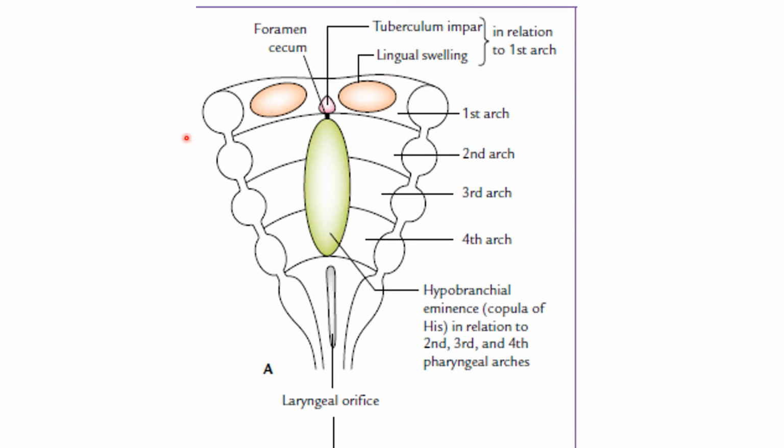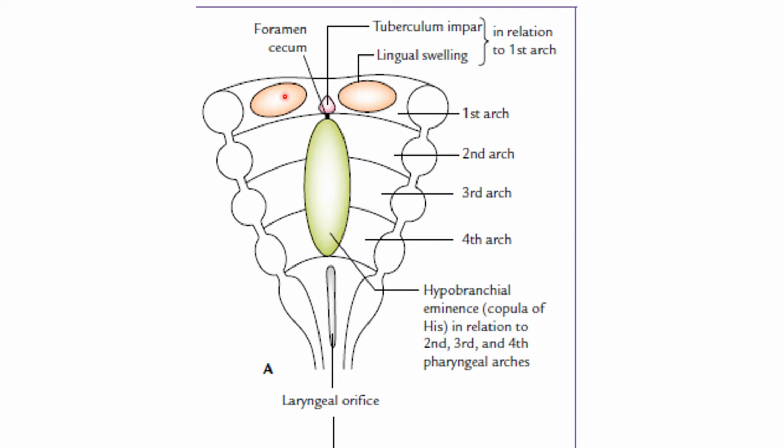This is the lateral wall of the pharynx, as you already learned. Here are the pharyngeal arches. These are the clefts and these are the endodermal pouches, and this is the floor of the pharynx. These are the first arch, second arch, third, fourth and sixth arch. In relation to the floor of the pharynx, first there is the development of the two lingual swellings. The medial most part of the mandibular arch proliferates to form two lingual swellings.